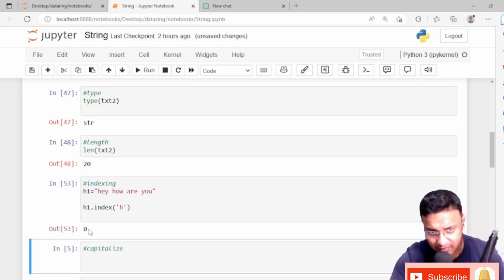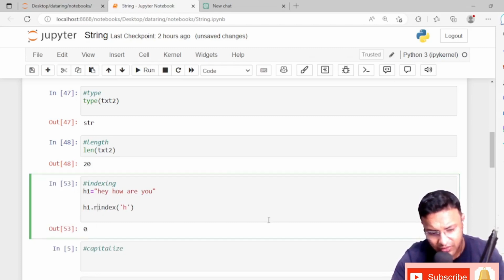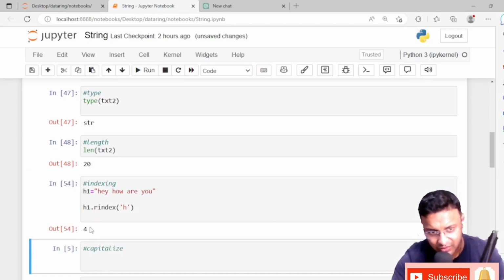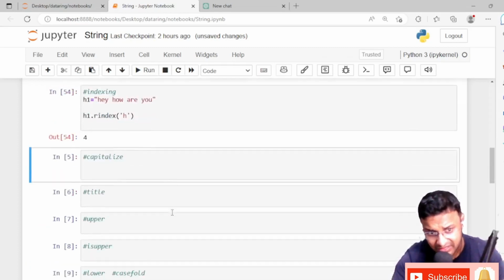It will come 0. See, now we need to find out what is the index number of this h. So that time we need to write down r index. Just give an r and index. It will come 4. See, 1 2 3, 0 1 2 3 and 4. Understood? I hope this is clear, right?